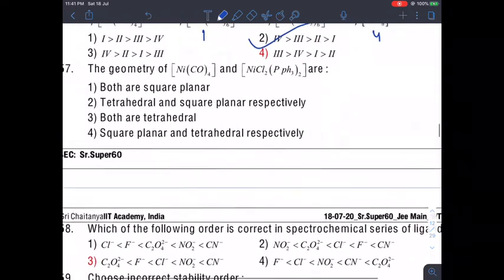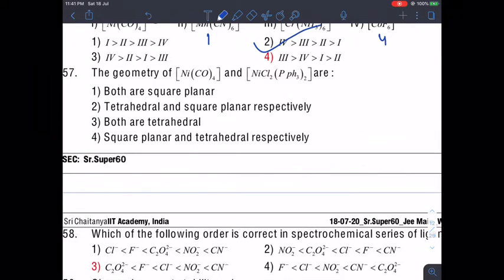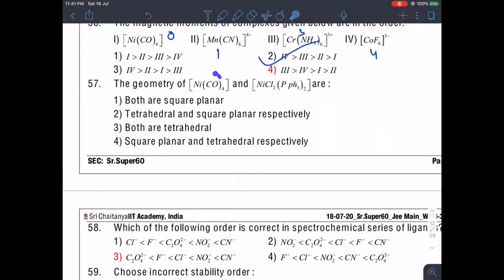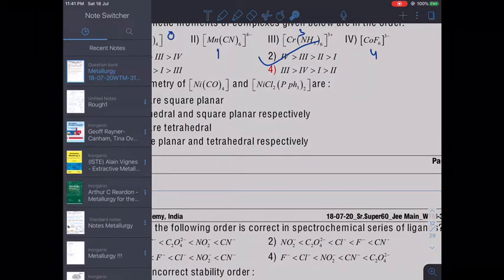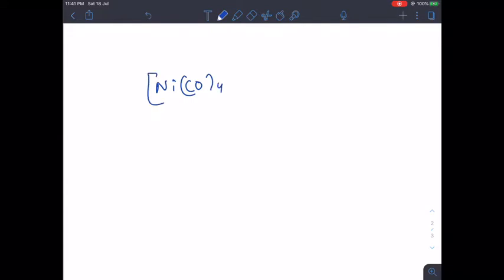The geometry of Ni(CO)4 and NiCl2(PPh3)2. Now, what is the geometry for this case? So let's look into it. So Ni(CO) whole 4. What is the oxidation number? 0.